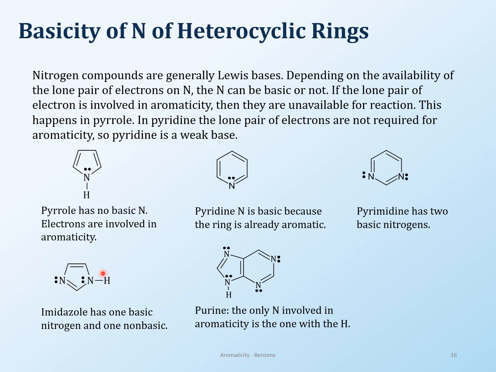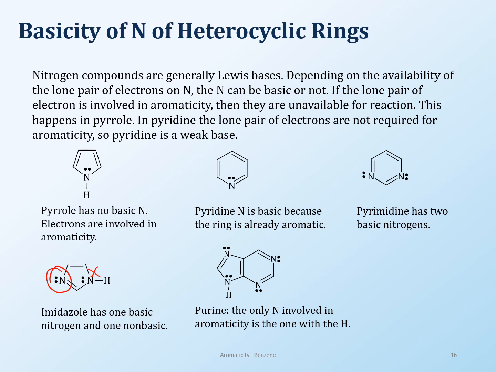So the one that is not can be basic in nature. This one here can give its electrons. In this one, the electrons are not available, because they are involved in aromaticity. So that's what you do for all of these structures, and look if they are involved or not.